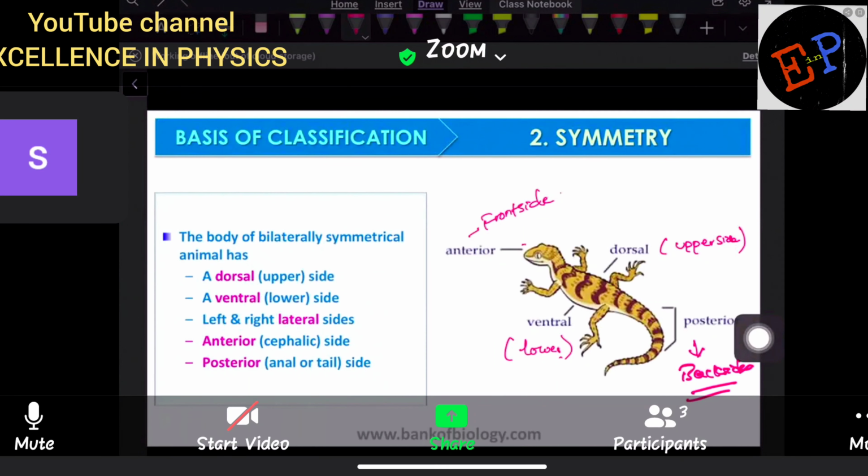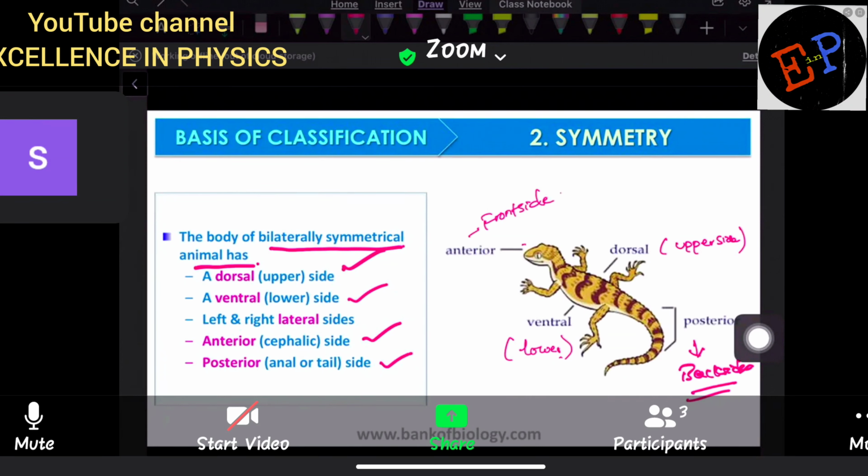Then, what is the naming of the body of the organism? That also he is mentioning here. So the body of a bilaterally symmetrical animal has these sides. So dorsal side is present, ventral side is present, anterior side is present, and a posterior side is also present. Okay? Now what is meant by dorsal side? Upper side. Upper side is called the dorsal side. So that is our back side. This side we can call the dorsal side, the back side for human beings.